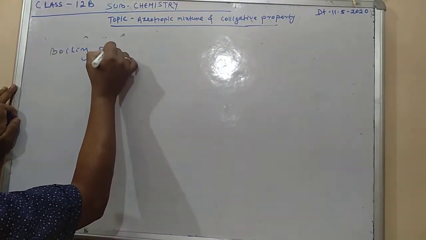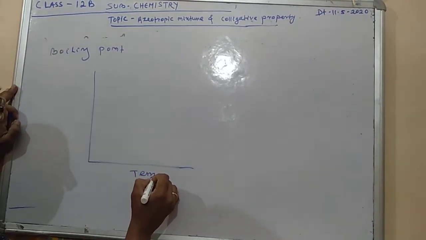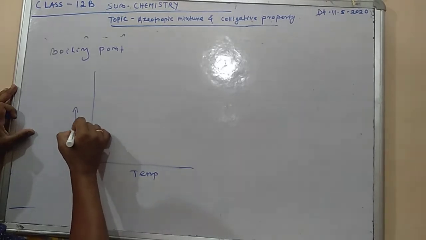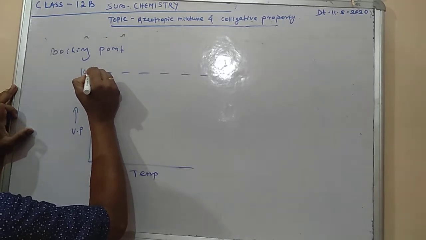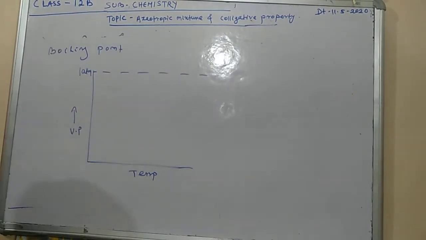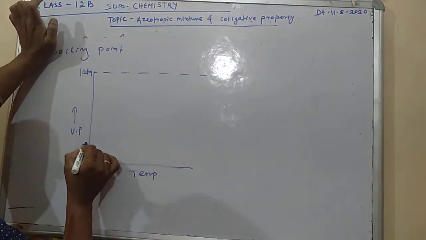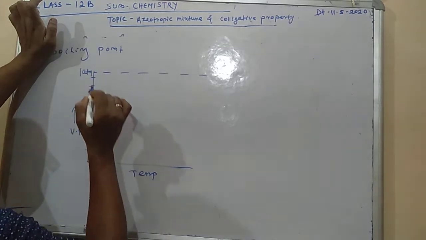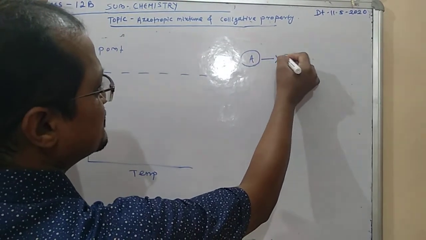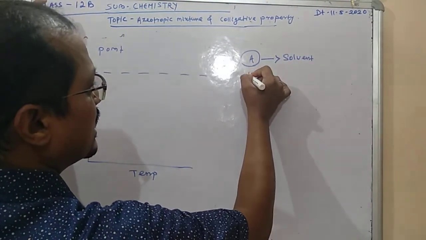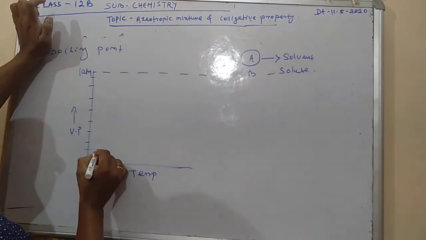You see, boiling point. Suppose we take a graph like this way. Here we will take the temperature and here the vapor pressure. Suppose this is the line where we are taking the 1 atm atmospheric pressure. Suppose the vapor pressure is like this way. Suppose substance A is taken. A itself is the solvent, okay, and B is the solute we are taking. Suppose A is taken and its vapor pressure is here.